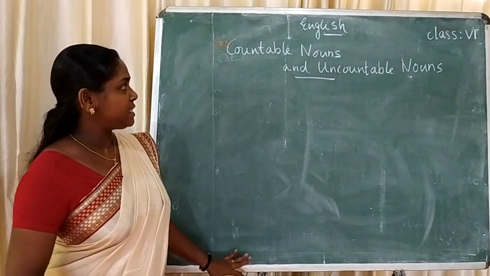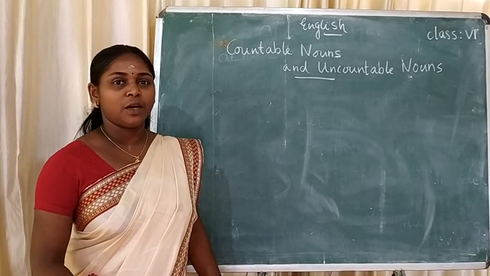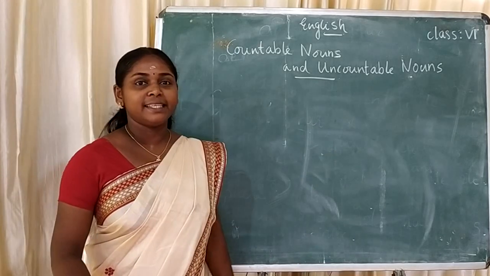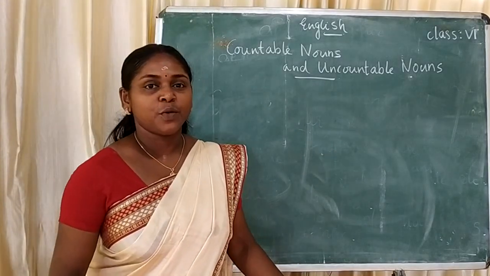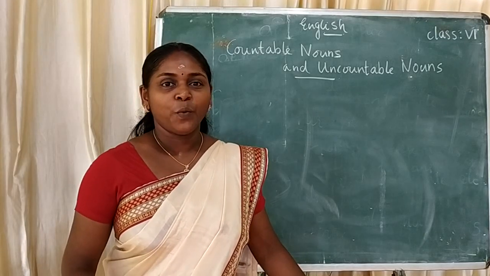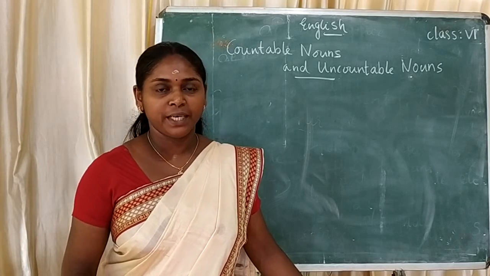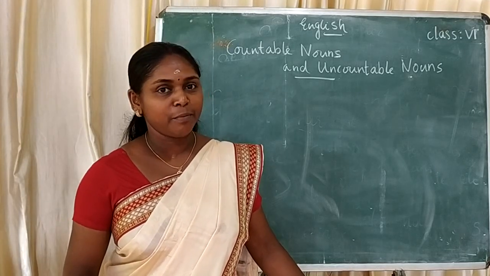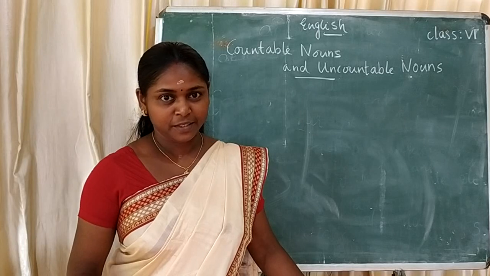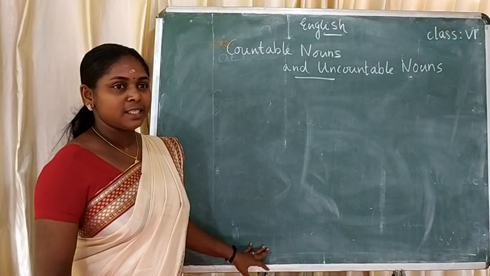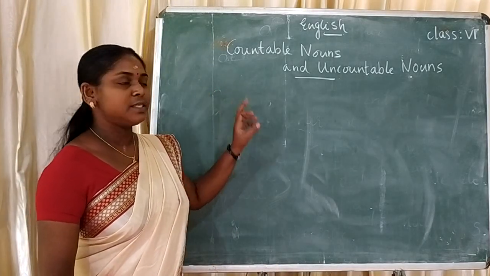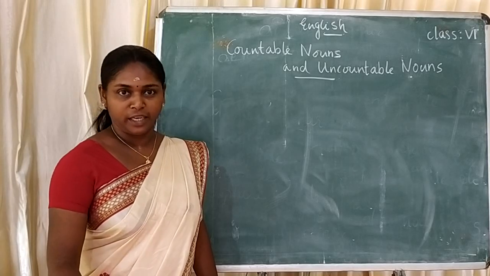Now we are going to discuss countable nouns and uncountable nouns for class 6 students. So we know nouns. We have studied it in lower classes. A noun is the name of a person, place, animal or a thing. So we are going to discuss what are countable nouns and uncountable nouns.